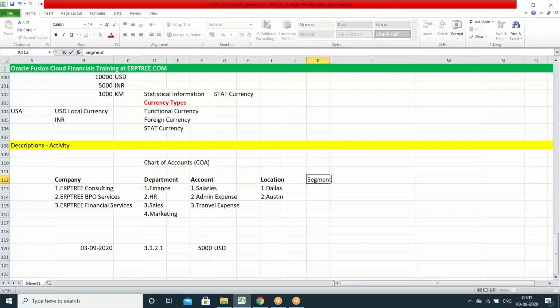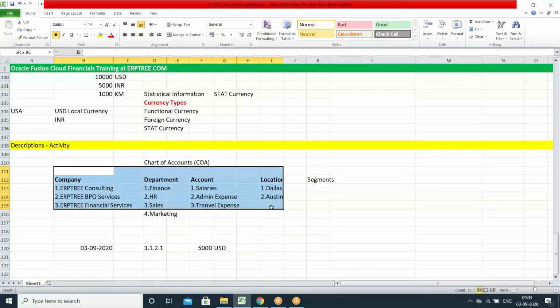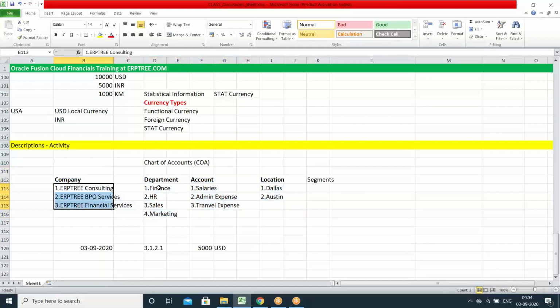As per system, the title company you have to create as one segment, department you have to create a segment, account you have to create a segment, location you have to create a segment. What does it mean by segment? This total data is related to our organization only, but we are segmenting, we are separating. This data is related to companies, this data is related to departments, this data is related to accounts, this data is related to locations, by providing the titles based on the relevance. That's how we are giving the titles. With these titles, we are doing the segmentation, separation. That is the reason we call these segments.